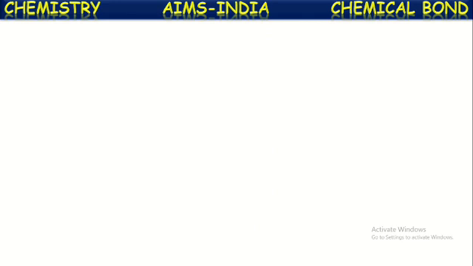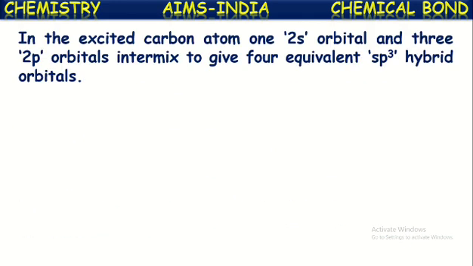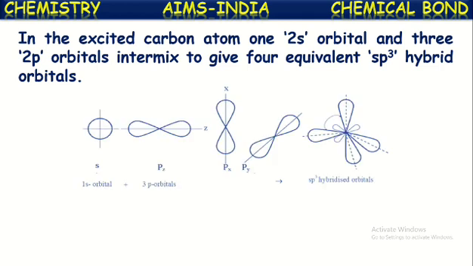Now, in the excited carbon atom, one 2s orbital and three 2p orbitals, these four orbitals, which each have a single electron, intermix to give four equivalent sp3 hybridized orbitals of equal energy.